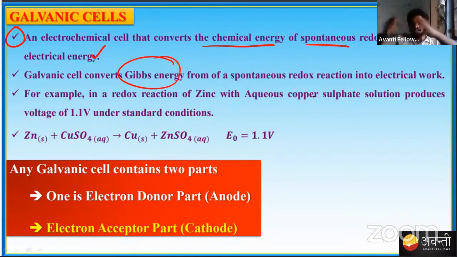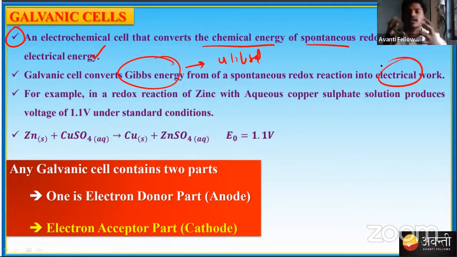This Gibbs energy is utilized as work, and that work is nothing but electrical work.